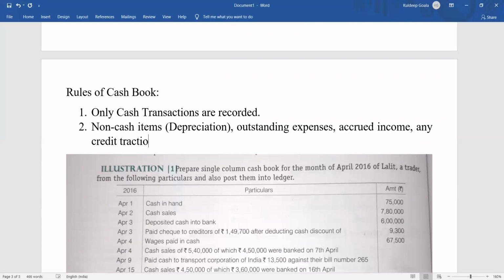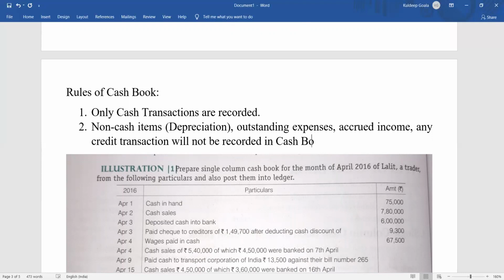Credit transaction means goods purchased for cash is a cash transaction, but goods purchased on credit, or if the name of the person is given, that means it's a credit transaction. So credit transaction items will not be recorded here. Any credit transactions will not be recorded in the cash book.